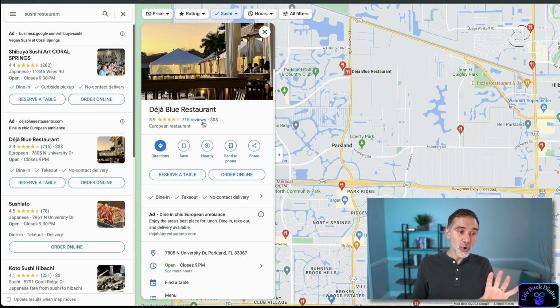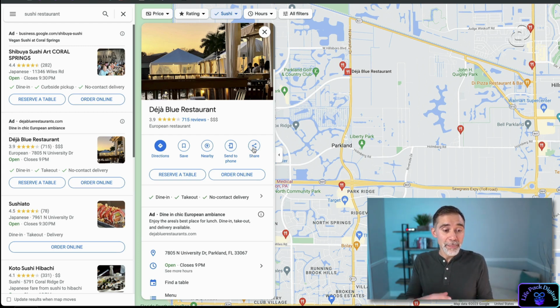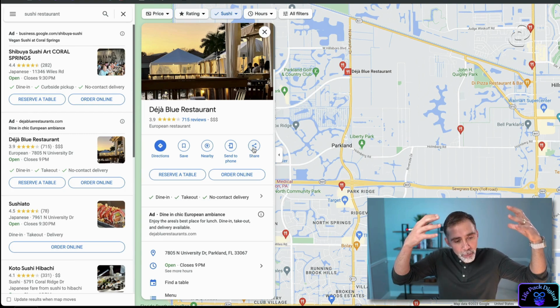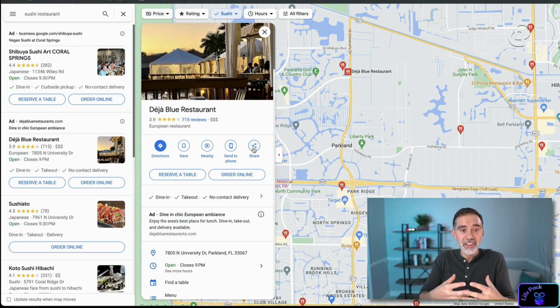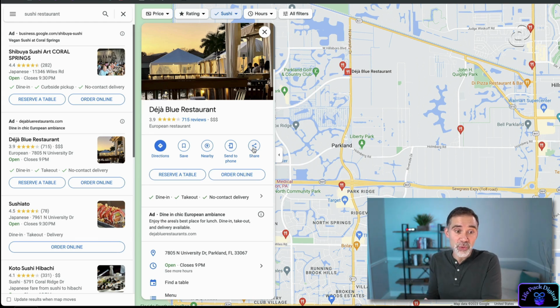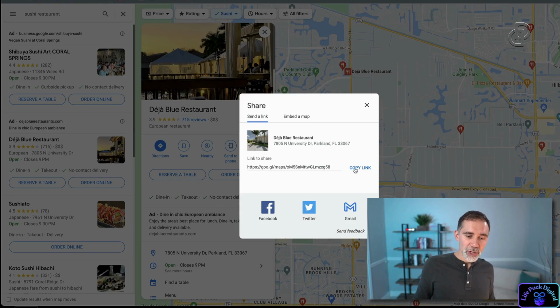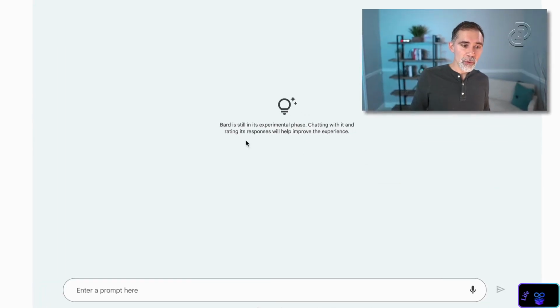On Google Maps, you can find your product, your service, your store, or any business that you want to analyze. All we have to do is copy the link. This is different from ChatGPT, because in ChatGPT we have to copy all the reviews and paste them in, since currently ChatGPT doesn't have access to the internet. Maybe when you are watching this, it already has. So we click on share, we copy the link, and we go now to Google Bard.